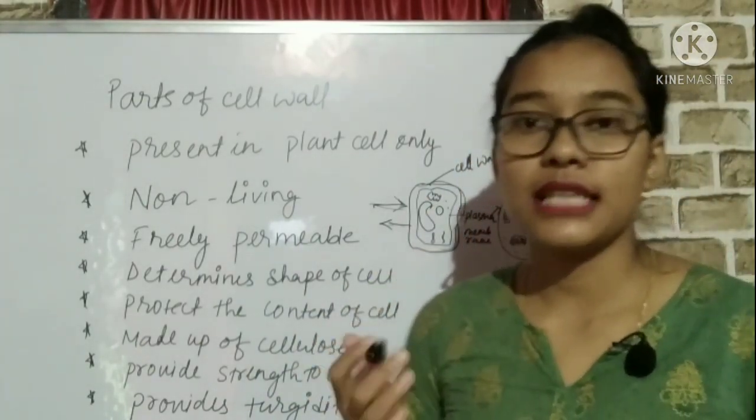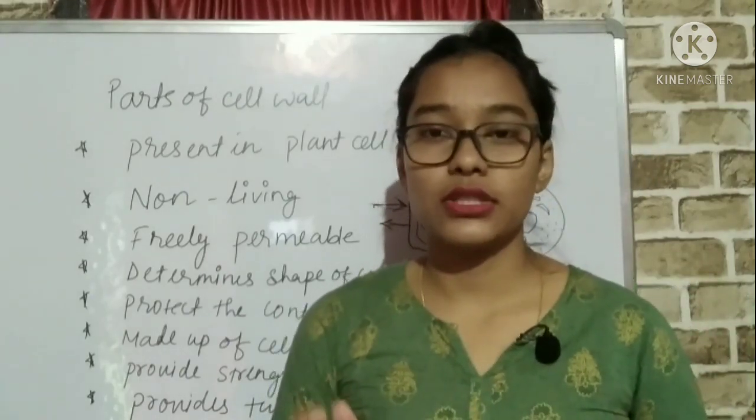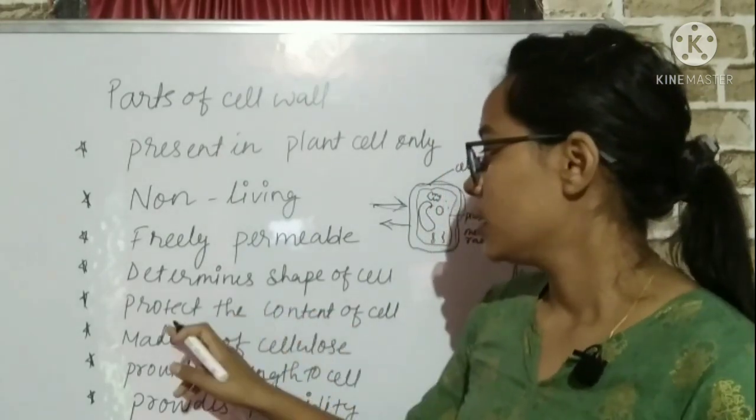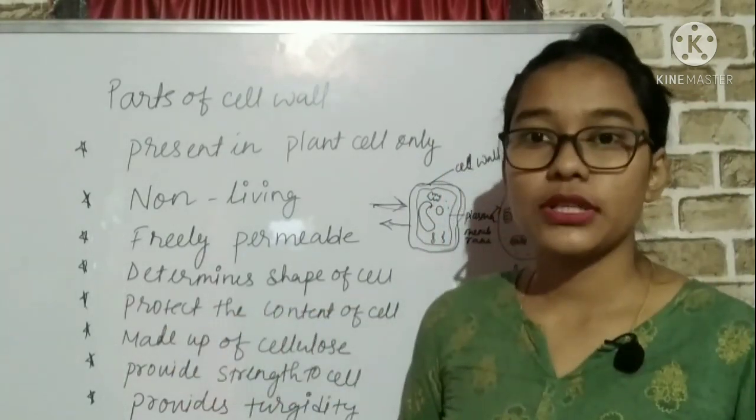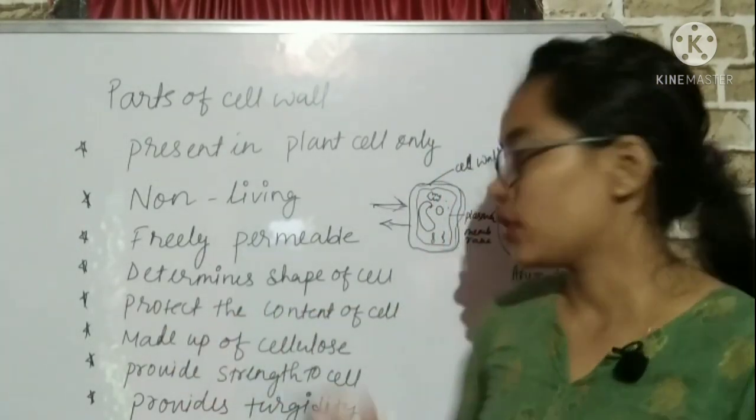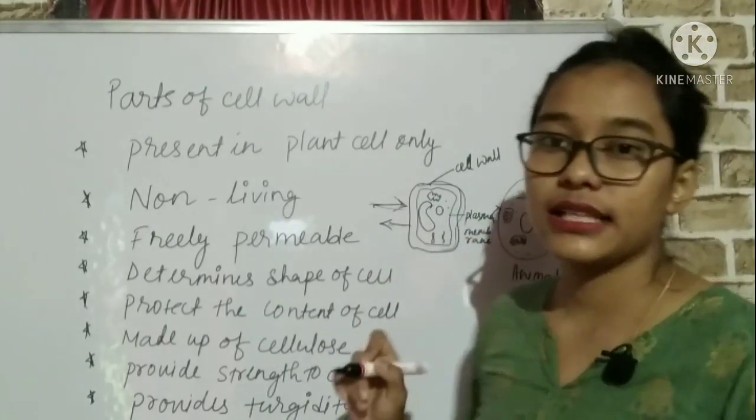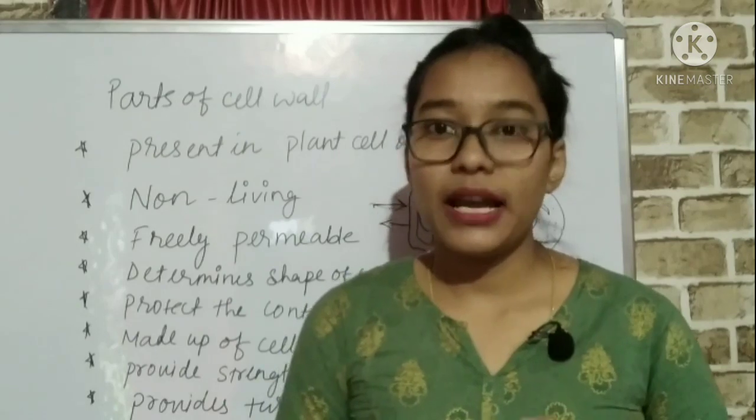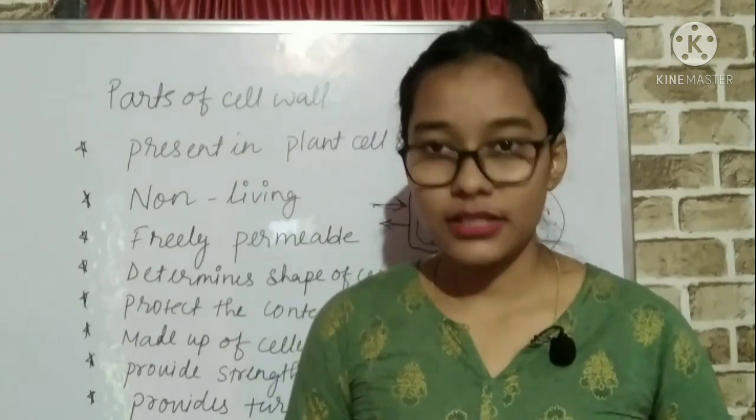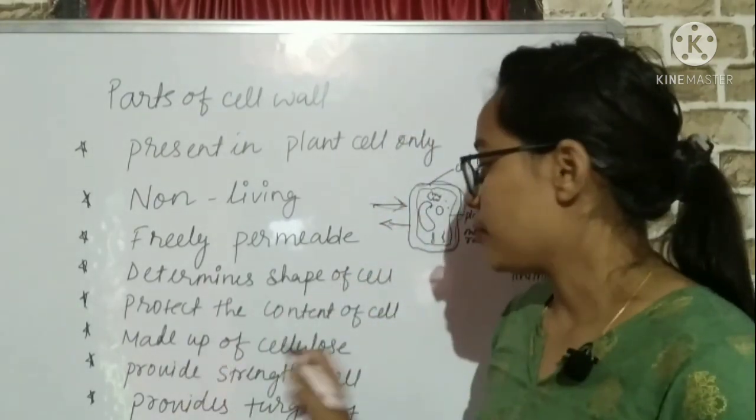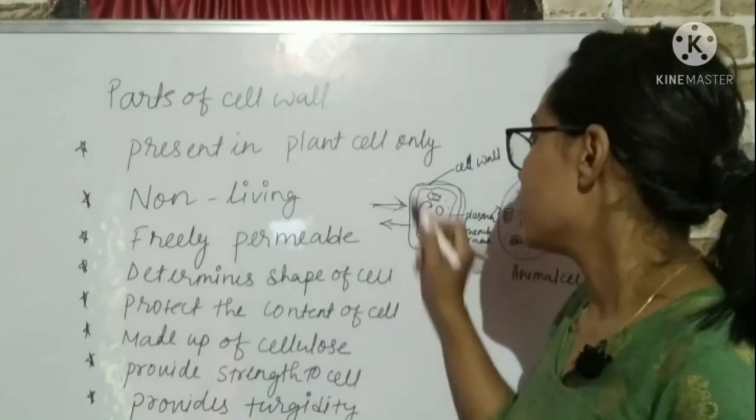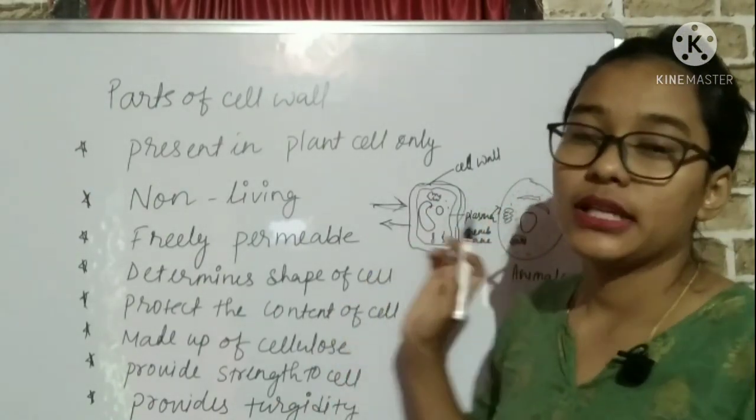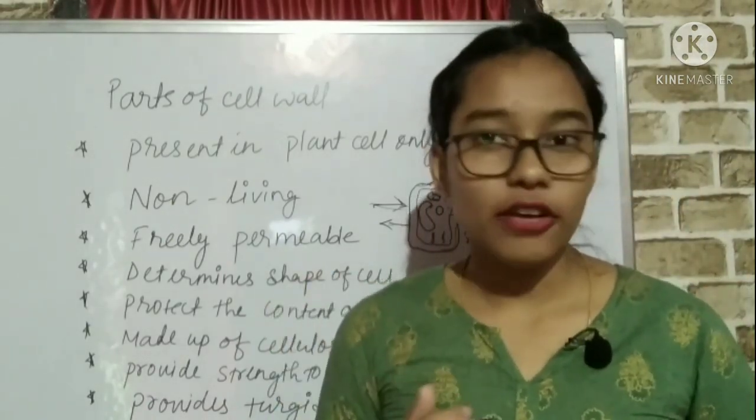It gives a rigid shape to the cell. Animal cell like amoeba can change its shape, but plant cell cannot. It protects the content of the cell, which means the organelles present inside the cell, from bad weather, sunlight, heat. This cell wall is made up of cellulose, whereas the plasma membrane is made up of lipids and some kind of proteins.